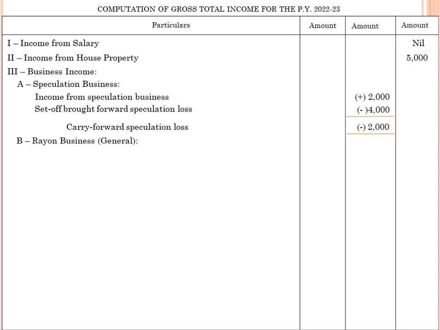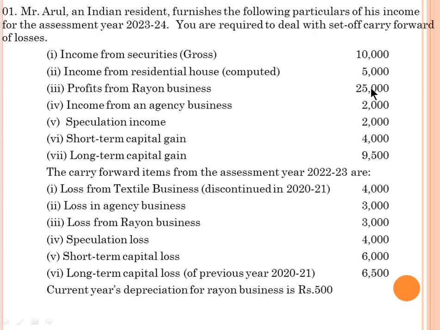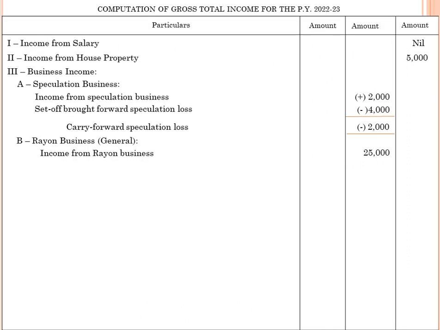Now we look into the problem. Profit from rayon business how much? 25,000. Loss from rayon business is given as 3,000 rupees. And current year depreciation of rayon business how much? 500 rupees. So income from rayon business 25,000, less current year depreciation 500, balance 24,500.